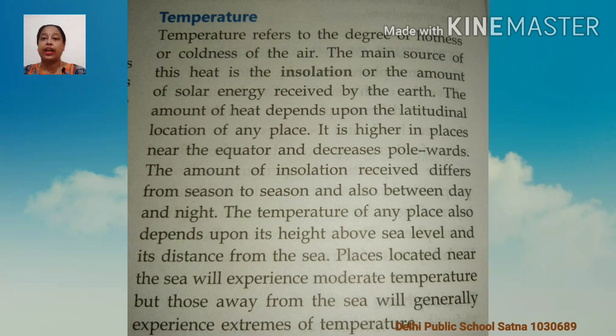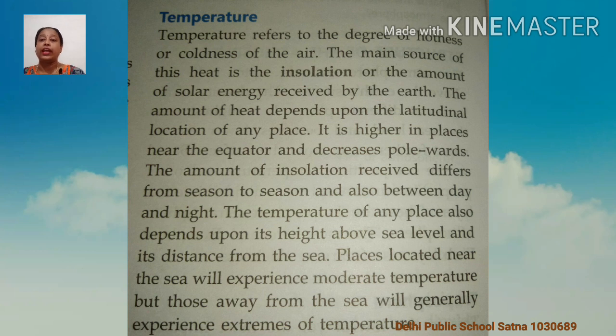The amount of heat depends upon the latitudinal location of any place. Again, the main source of this heat is insolation, or the amount of solar energy, which is received by the earth. Understood, children?